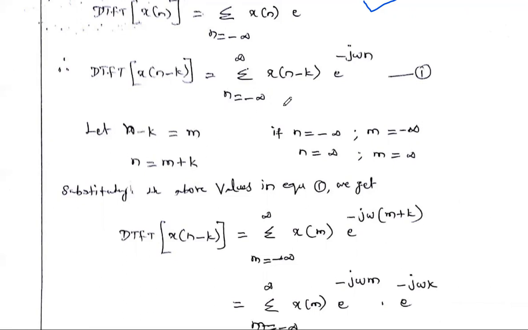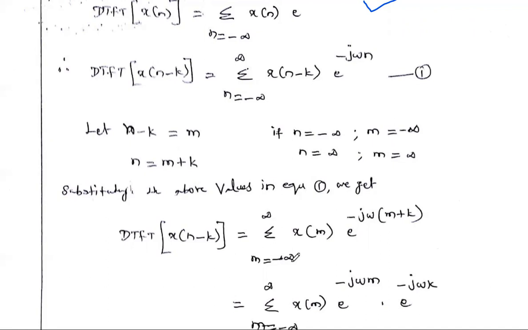Now the limits. If the old variable n is minus infinity, then the new variable m is also minus infinity, that is minus infinity minus k. If you add some finite number to minus infinity, the answer does not change, so it is minus infinity only. Similarly, n equal to plus infinity means m is also infinity. Now we substitute these assumptions in the above equation.